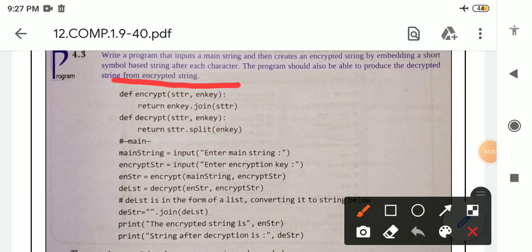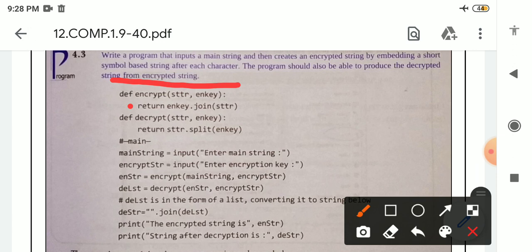See here, the encrypt function contains two arguments, and the decrypt function also contains two arguments. This first line is the function header. Def means definition. After that encrypt is the name of the function. In parentheses these two are arguments. Then the colon indicates it is a compound statement, which means it will contain a body. The second statement is the body of this function. What have we written? Return n key. See here, str represents the original string.